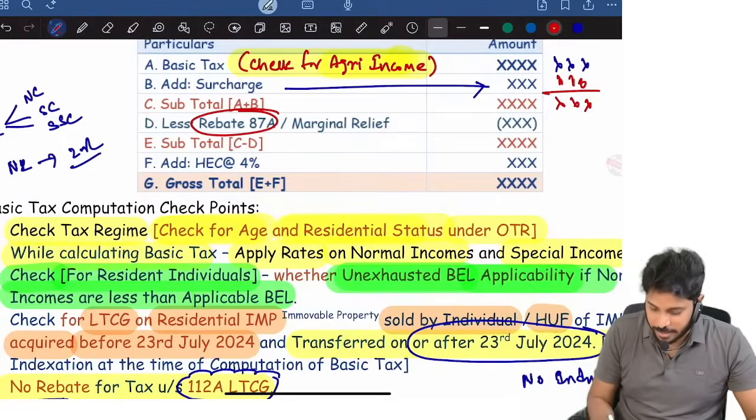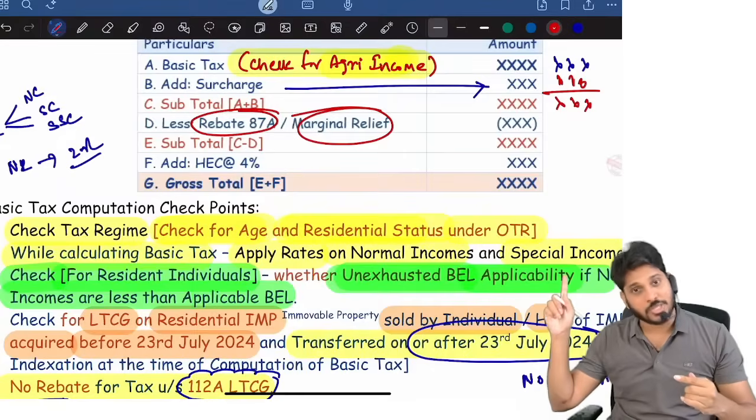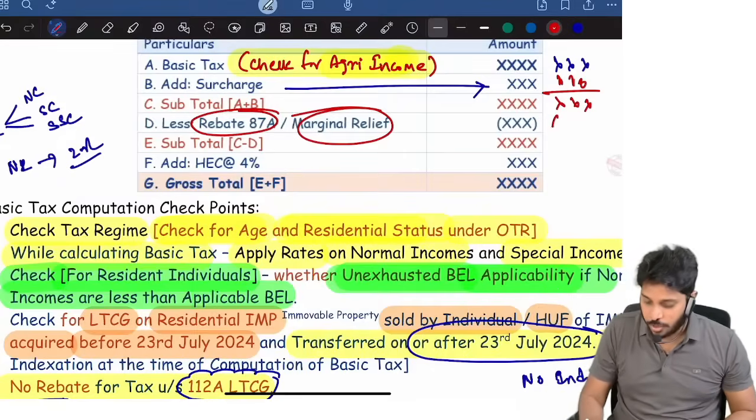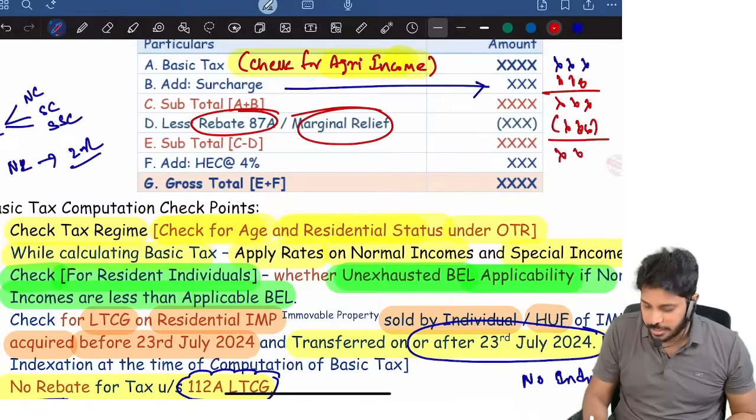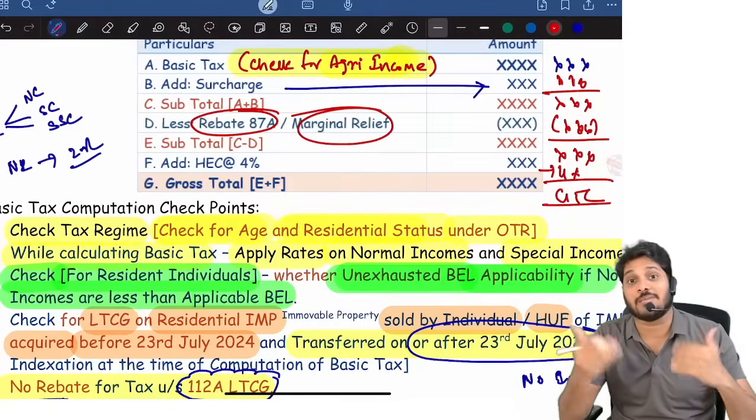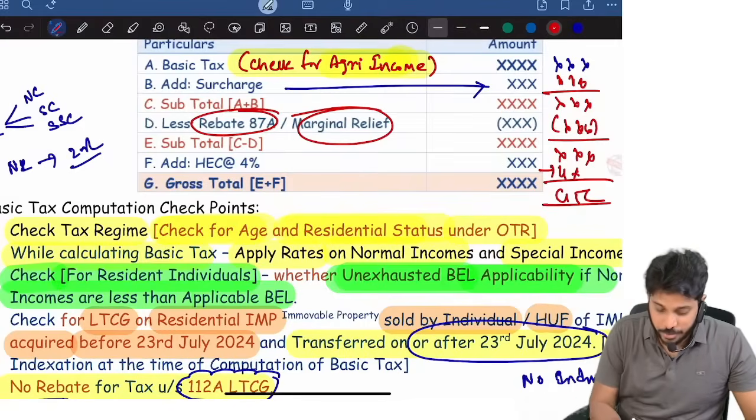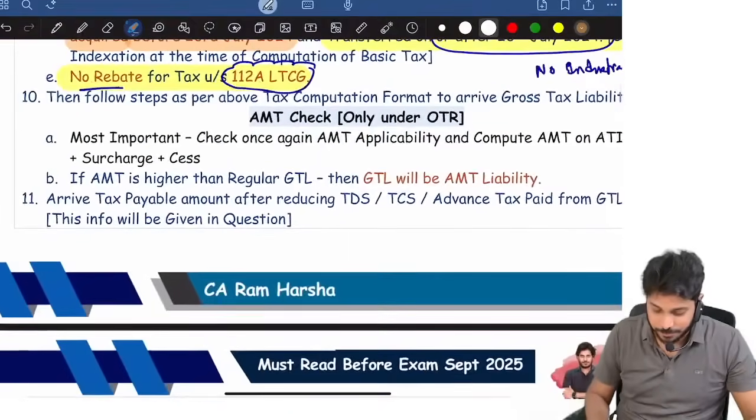Then rebate, then marginal relief. How to compute marginal relief? You can listen to it in my main marathon. So marginal relief also you compute. Then what you will get is called the subtotal. For that, add 4% education cess, and what you will get is called gross tax liability. Once you computed gross tax liability, be careful.